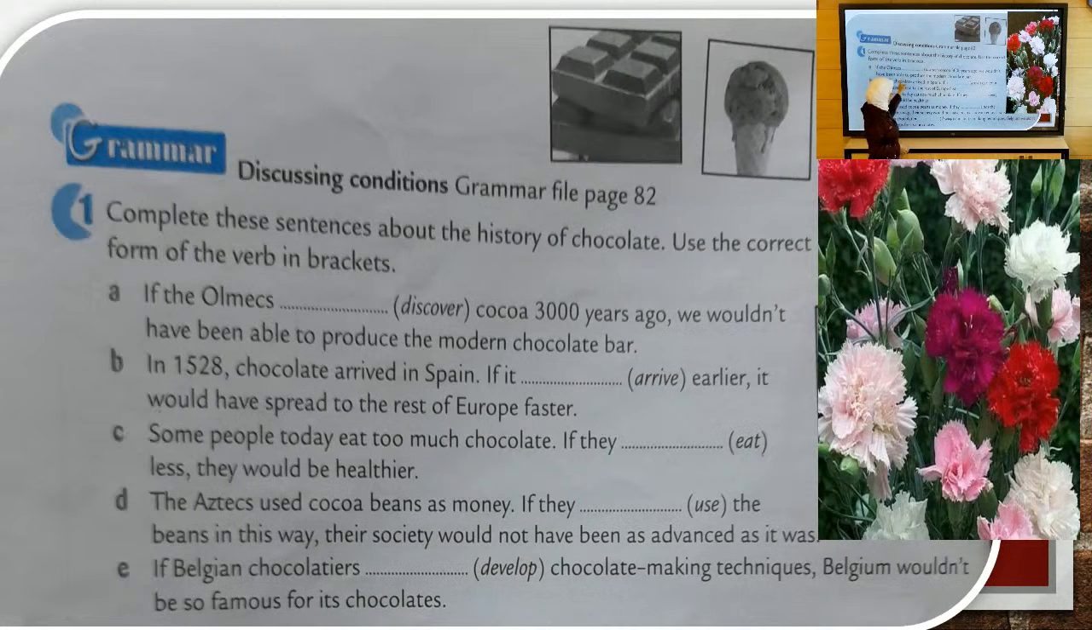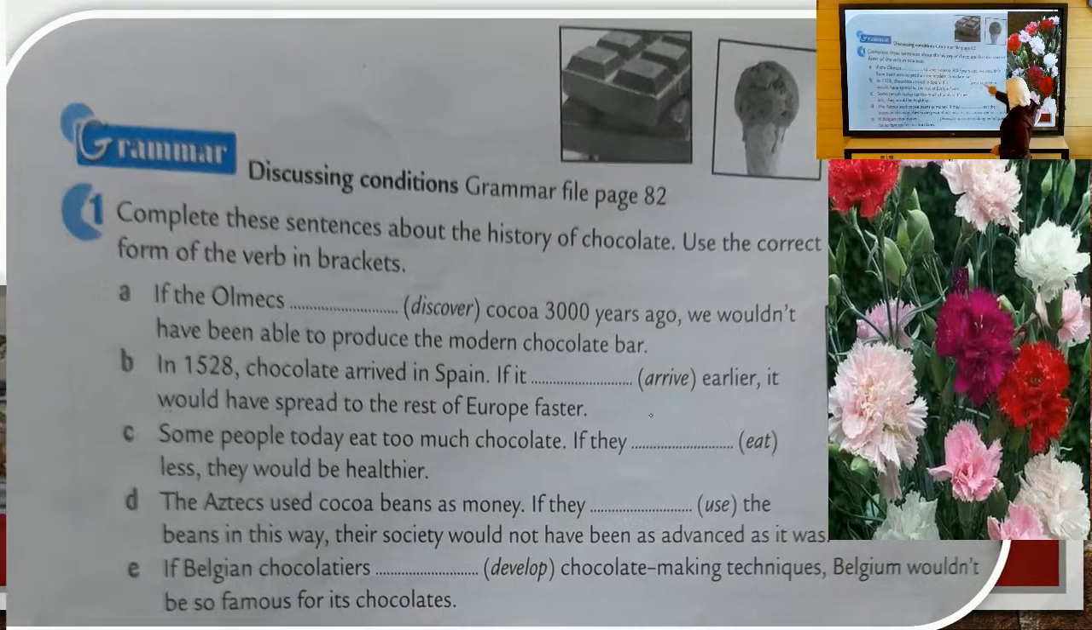If the Olmecs discovered cocoa beans 3,000 years ago, we wouldn't have been able to produce the modern chocolate bar. This is the first one. We wouldn't have been able to produce.